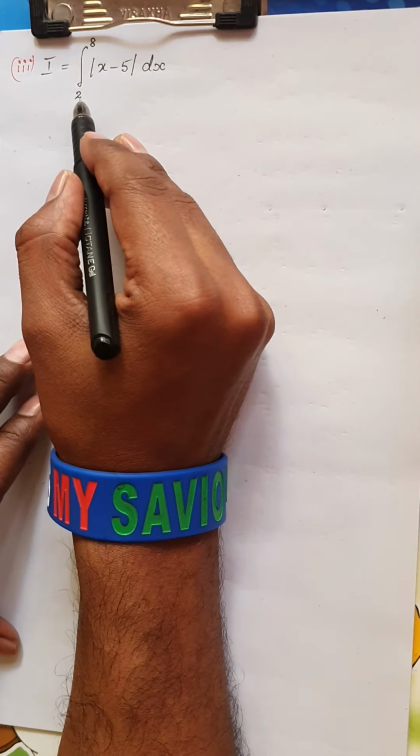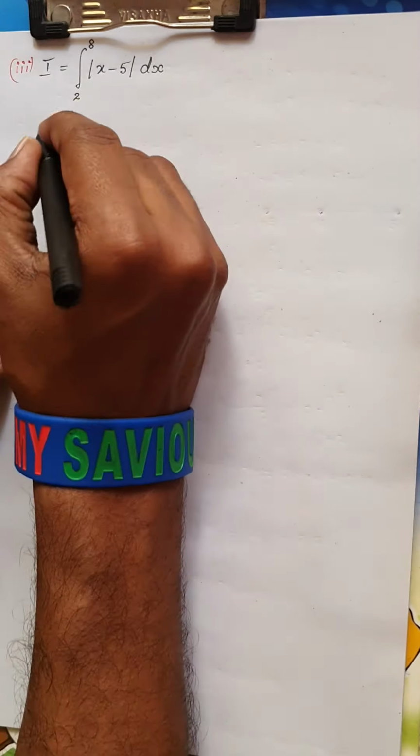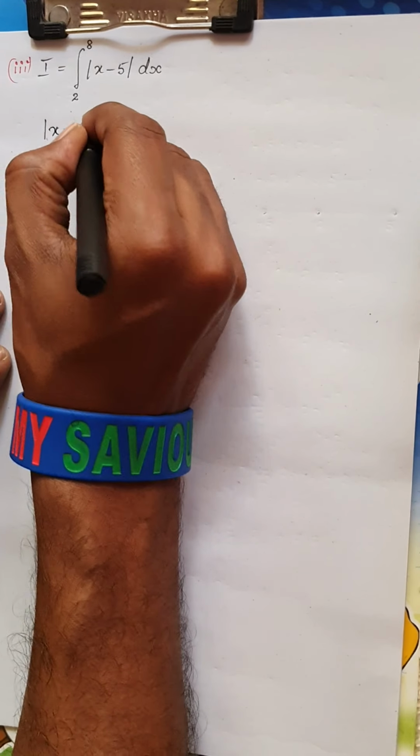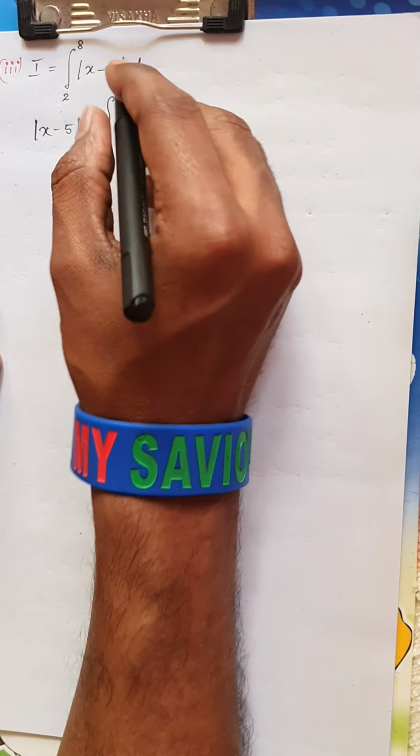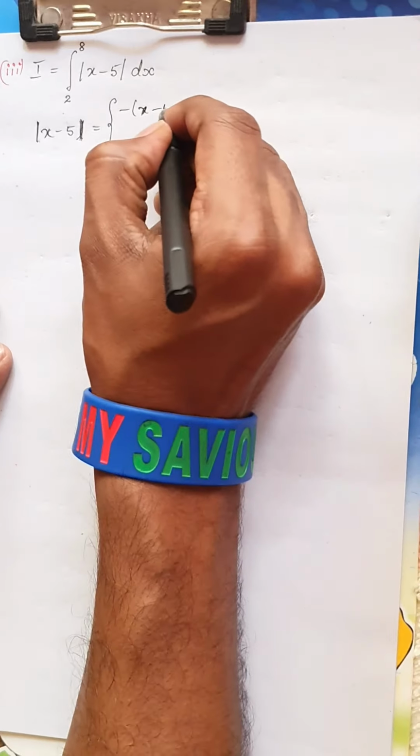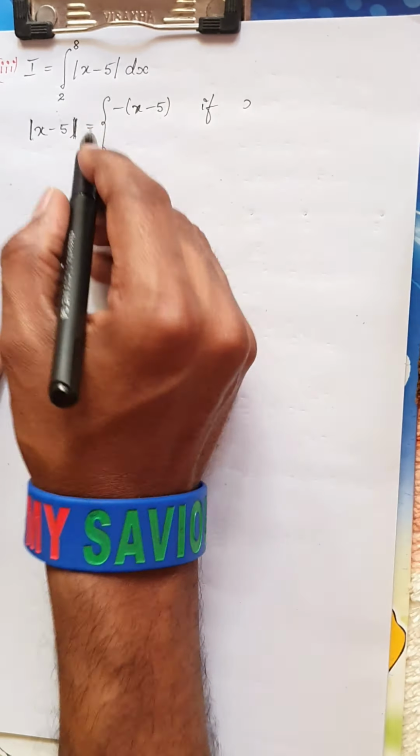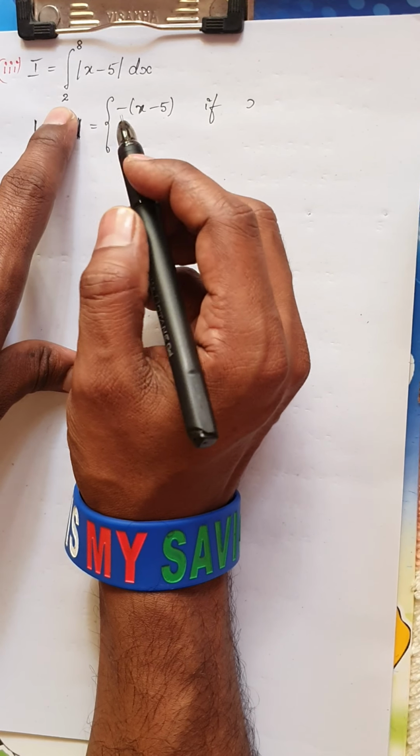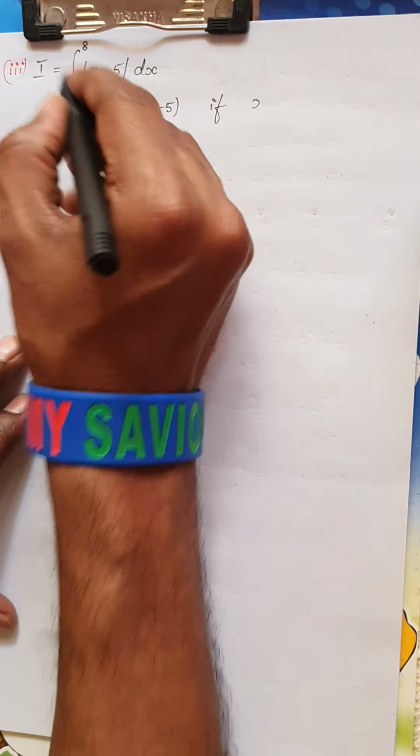Okay, right. Now let us try one more question similar to it, which belongs to the property P2. Okay, so I have integral from 2 to 8 modulus of x minus 5 dx. So as I told you, take modulus of x minus 5 as negative of x minus 5 if x lies from 0 to 8. Okay, the limit of this question is 0 to 8.